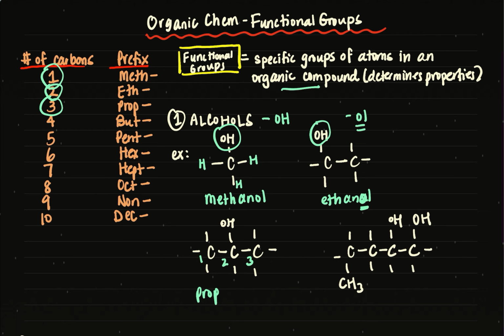But because the alcohol, or that functional group, is on carbon 2, we're going to call this propan-2-ol. So this means that the OH group is on carbon number 2. This is the new nomenclature, so this is the preferred method. There is an older way of doing this as well called 2-propanol, but I'll just use the new nomenclature for this video lesson. Okay, so this structure is called propan-2-ol. Okay, let's try one more alcohol.